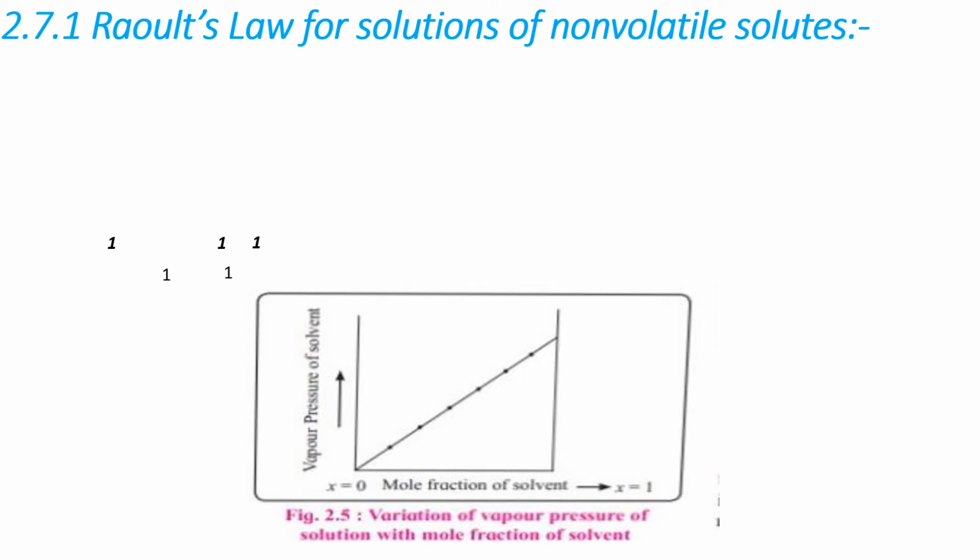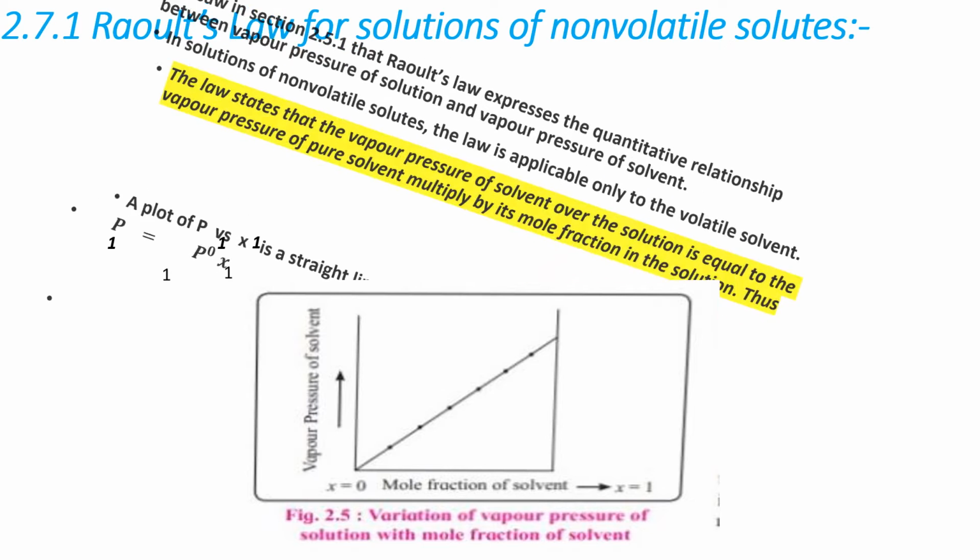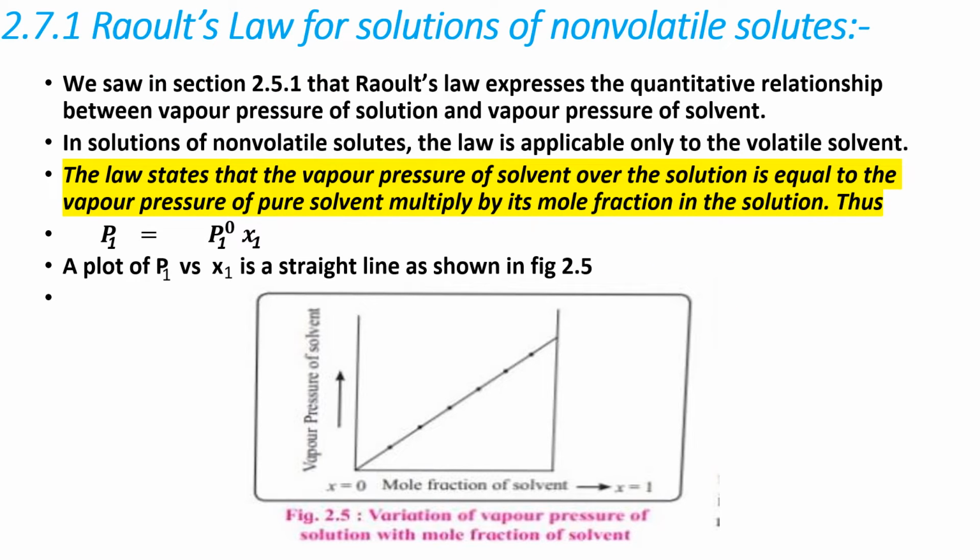Next point, point number 2.7.1, Raoult's law for solutions of non-volatile solute. We saw in section 2.5.1 that Raoult's law expresses the quantitative relationship between the vapor pressure of solutions and the vapor pressure of solvent. Now, in solutions of non-volatile solute, the law is applicable only to the volatile solvent.